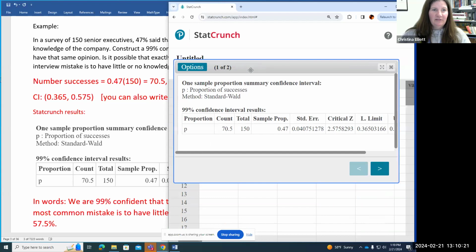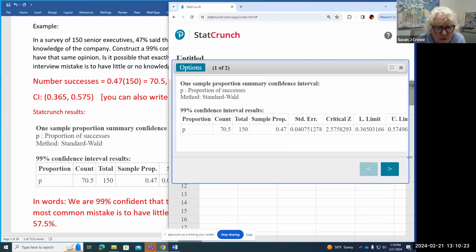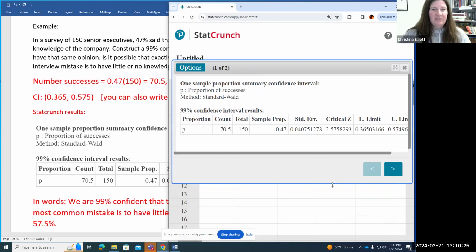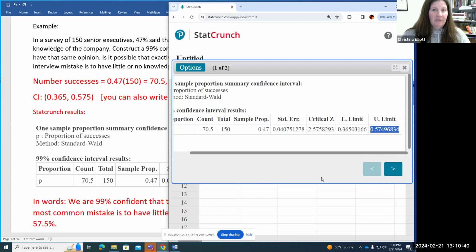Well, it's in our notes too. So this is the table that's in the notes. And so the limits for my confidence interval: the lower limit is 0.365 and the upper limit is 0.575, if I round that.